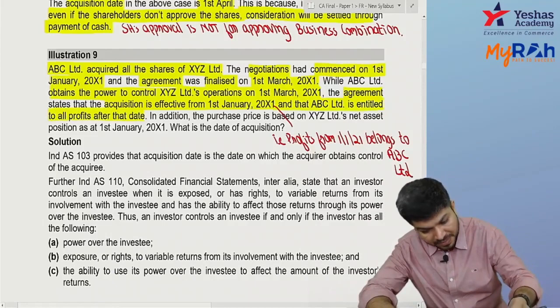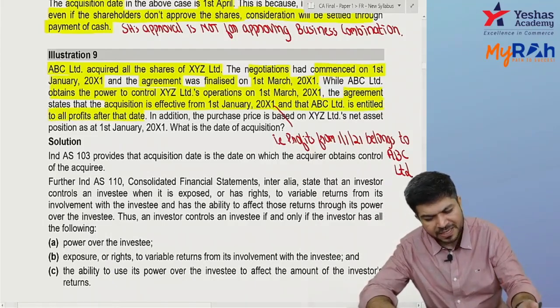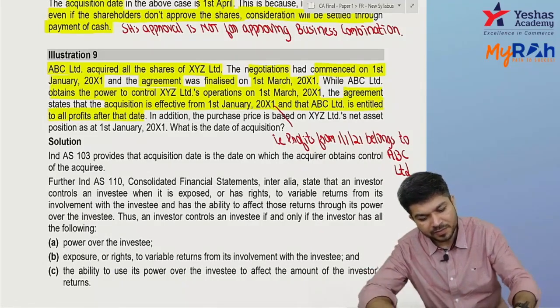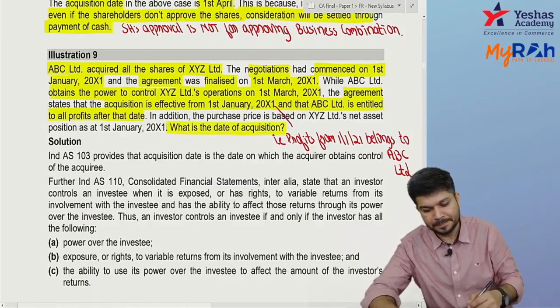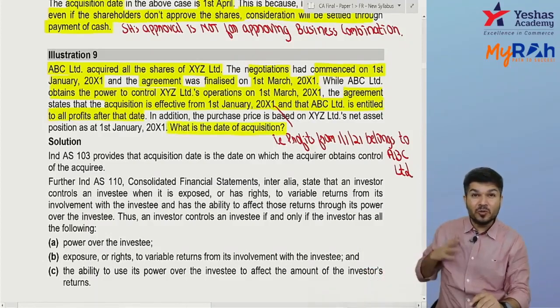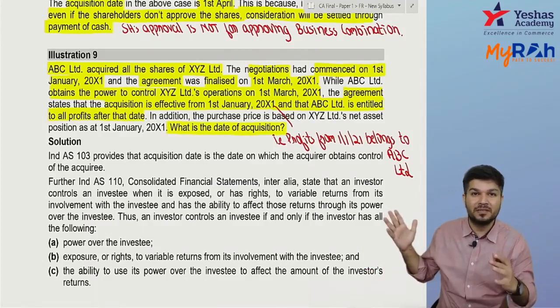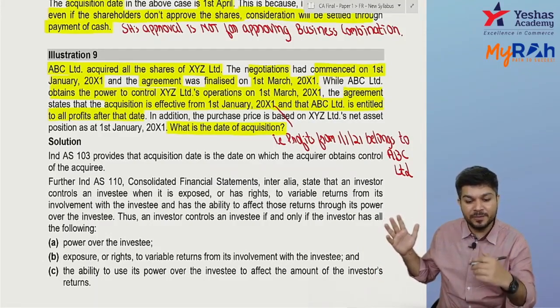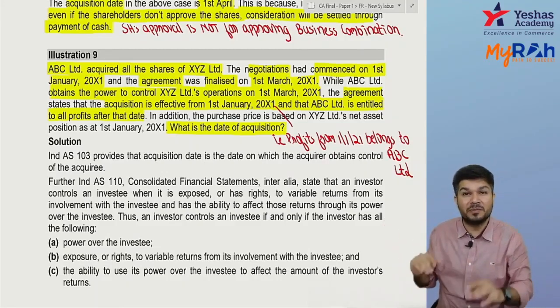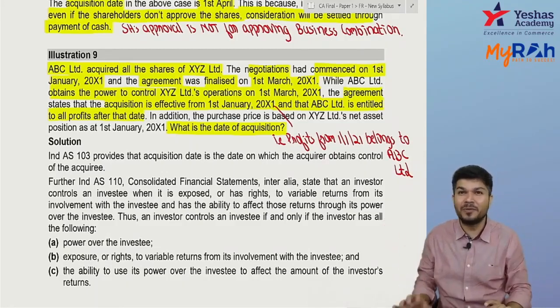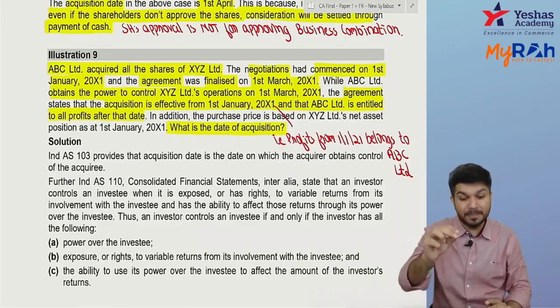Plus, the purchase price is based on XYZ's net assets on 1st January. What is the acquisition date? Profit belonged to me from 1st January. But dear, were you able to take decisions in January, February? No. I am able to take decisions from 1st March.